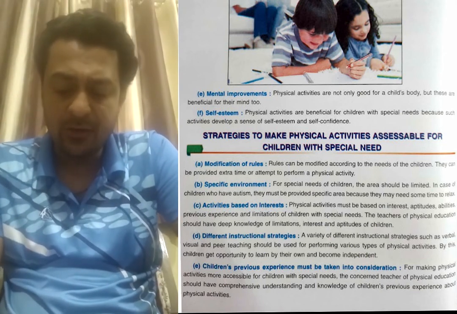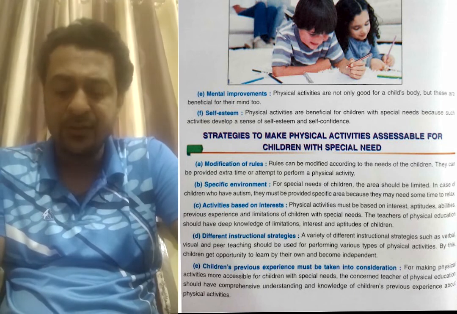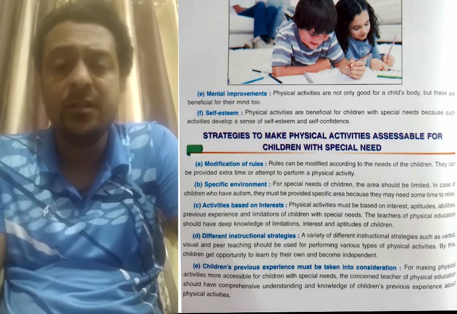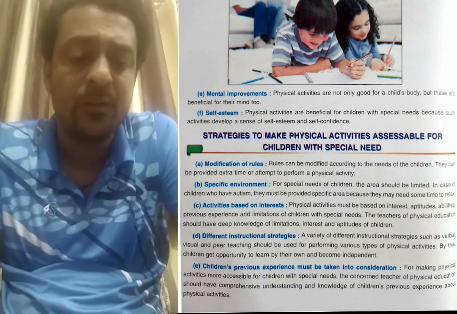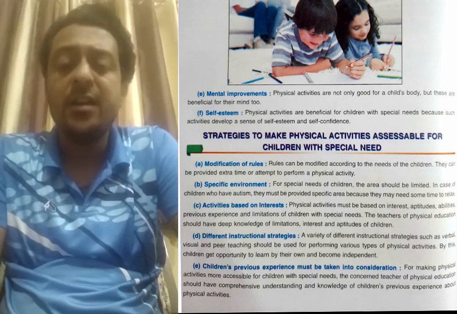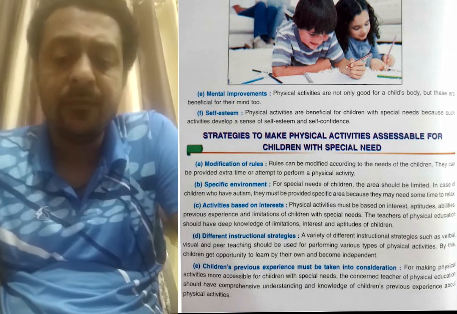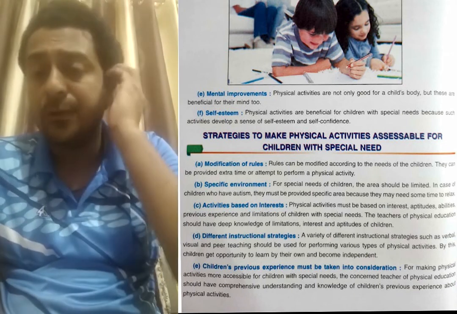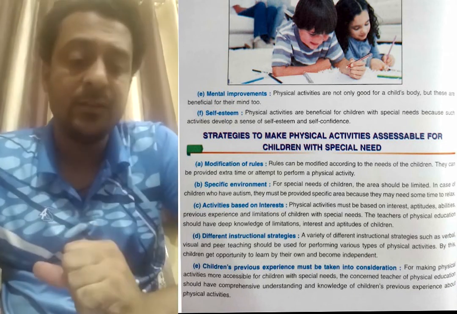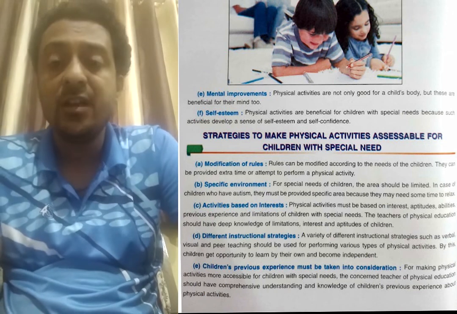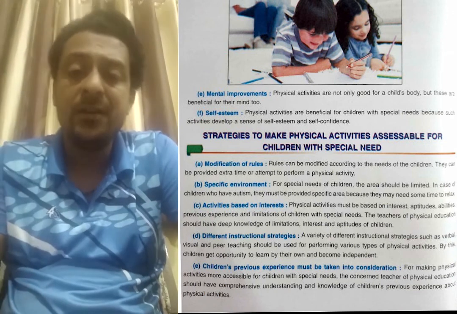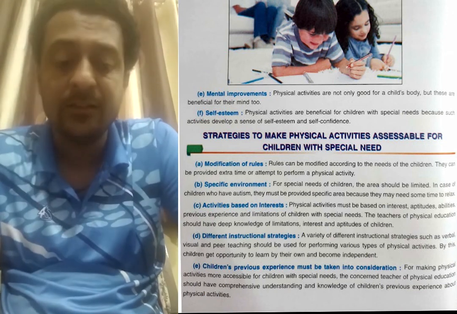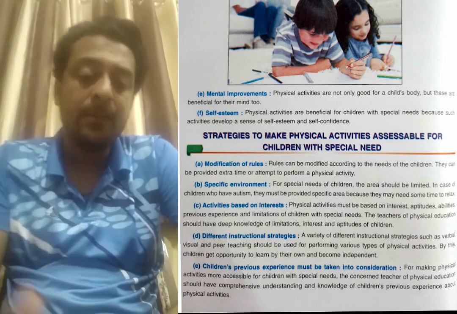Teachers of physical education should know about the type of disability the children are facing. Children should be close to this kind of person. Activity-based interactions: we have to conduct activities. They have deep knowledge, interest and aptitudes which will be helpful for this kind of person. We can make different strategies, different plans, required before the games.